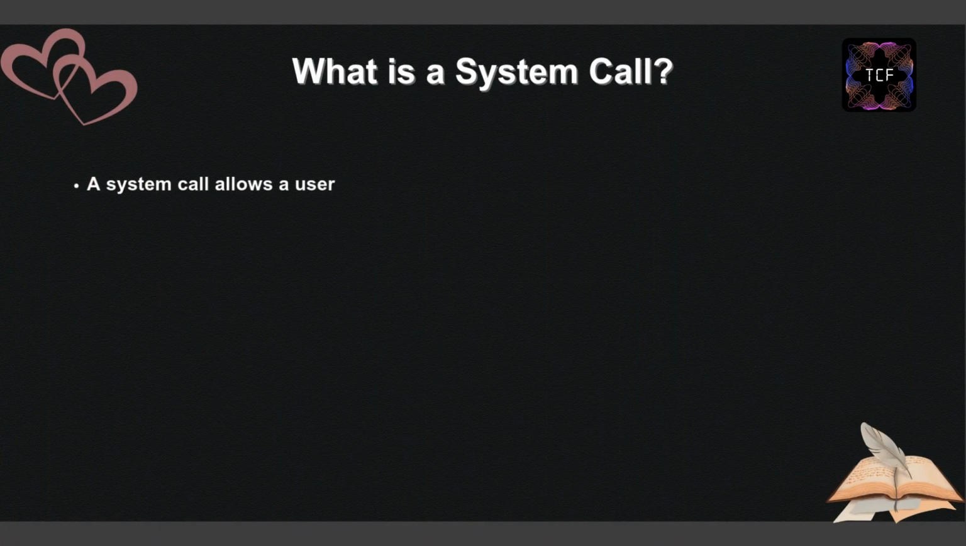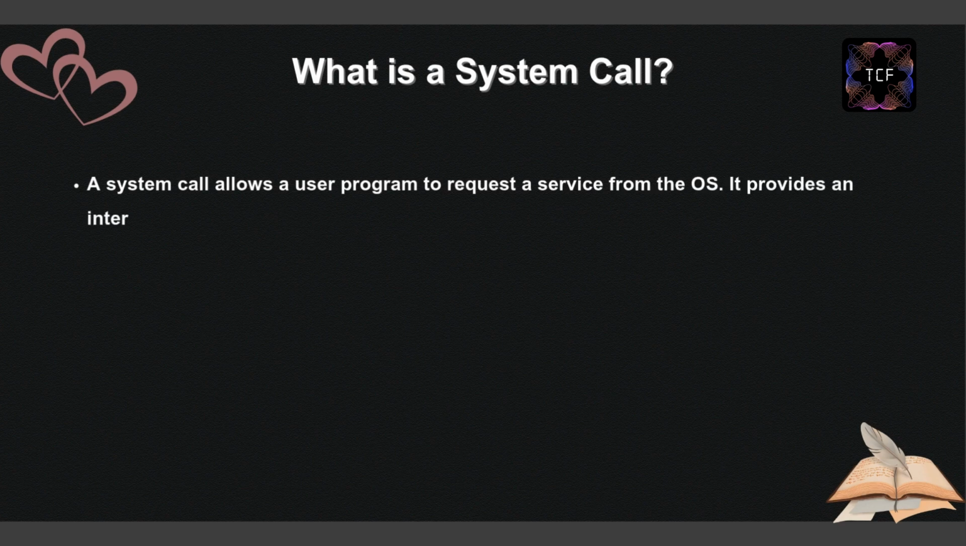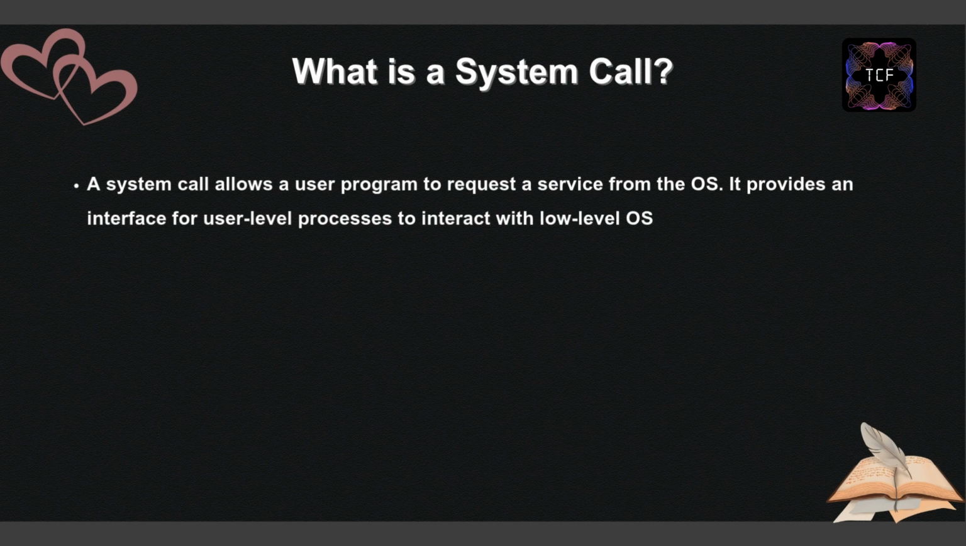What is a system call? A system call allows a user program to request a service from the OS. It provides an interface for user-level processes to interact with low-level OS functions like file handling, memory allocation, or device management.